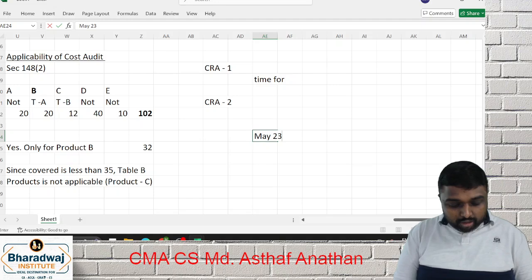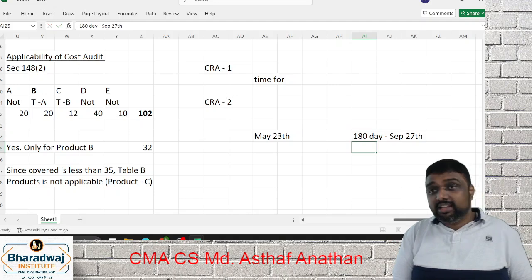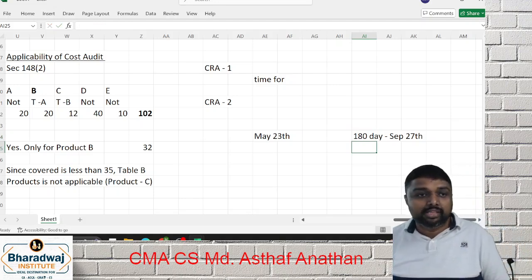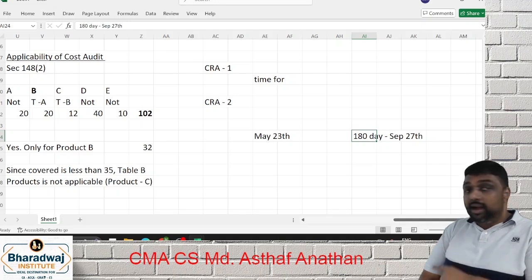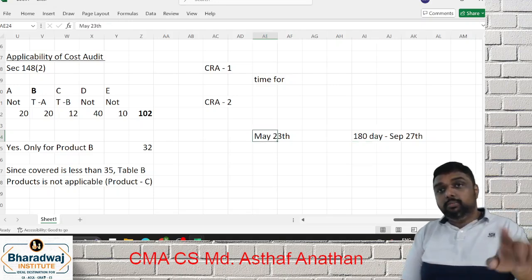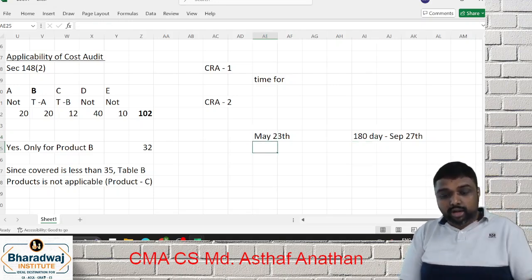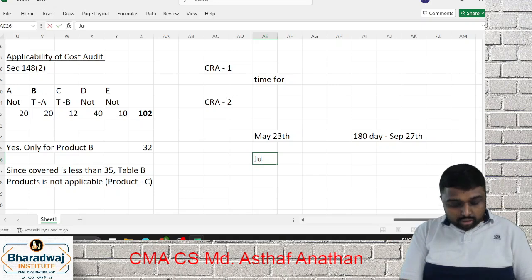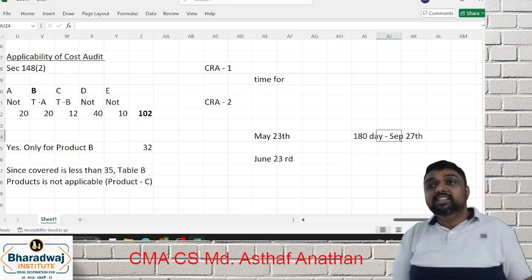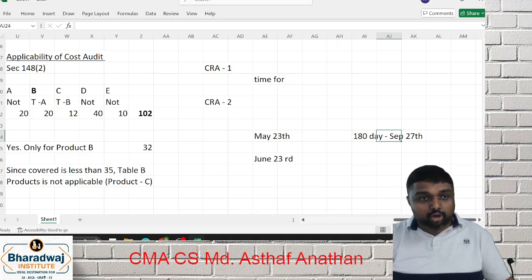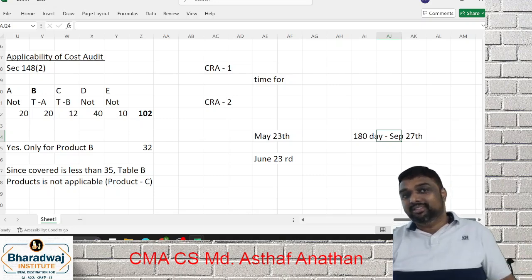If you appoint on May 23rd, you know, the 180th day will be what? September 27th, if not a leap year. So if September 27th is the 180th day, and you appointed on May 23rd, you have to check two days. Within 30 days, June 23rd, or September 26th, whichever is earlier. June 23rd, very good, you appointed.